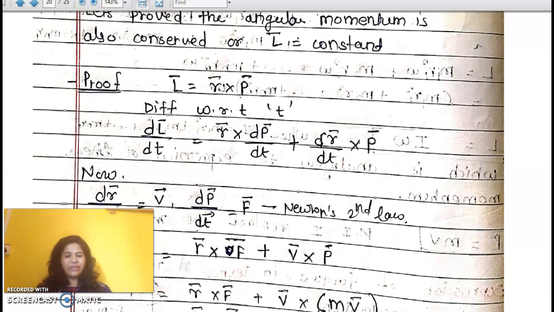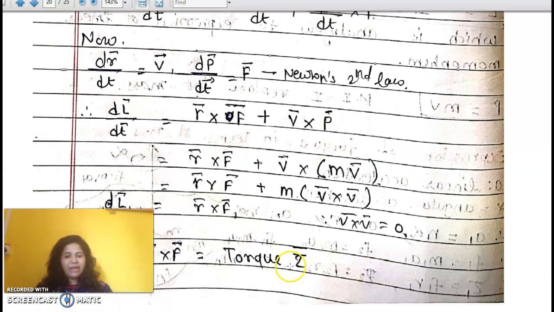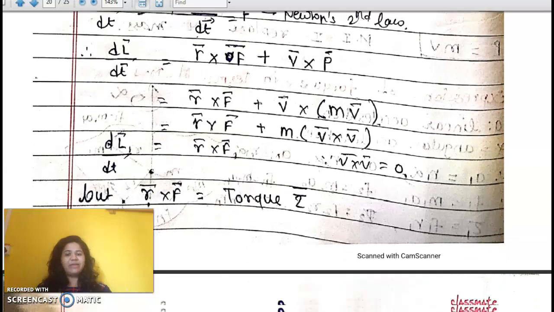We know that velocity is nothing but distance upon time. So dR by dt is nothing but the velocity. And dP by dt is nothing but, yes, Newton's law, that is, force is the change in momentum. So we will put that value: R bar cross F bar plus V bar cross P bar. Now R bar cross F bar keep it as it is. V bar cross P bar means mass into velocity, but the cross product of the same quantity is 0. So dL bar by dt is nothing but R bar cross F bar.